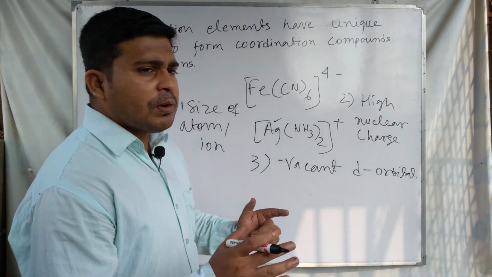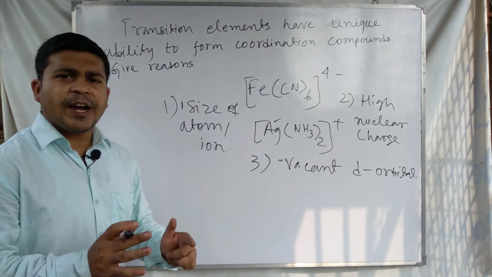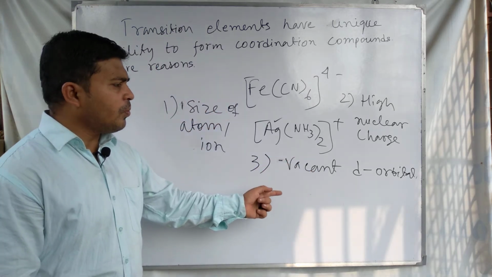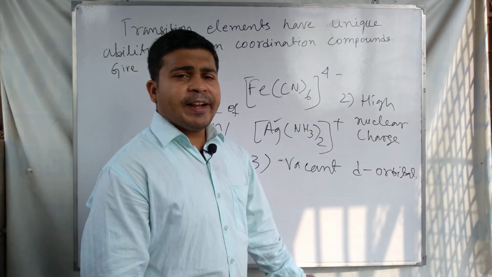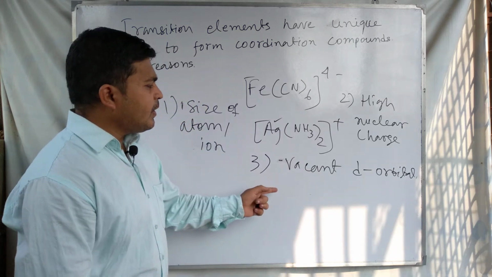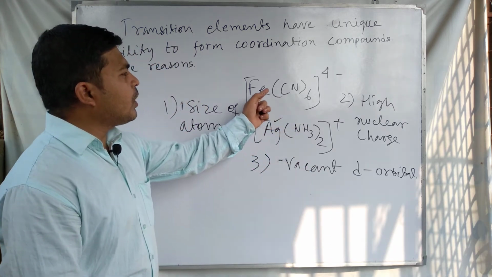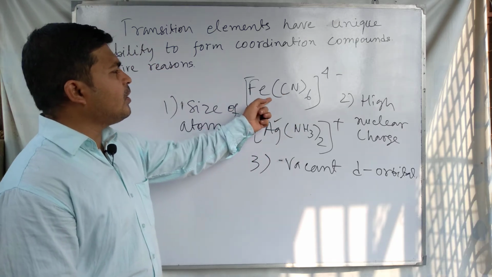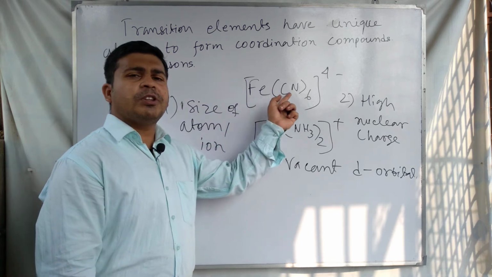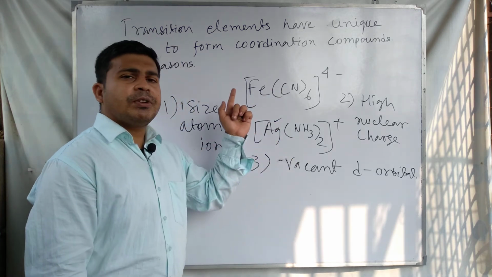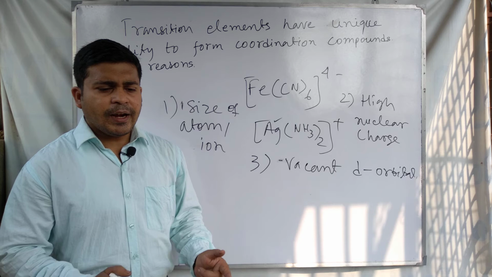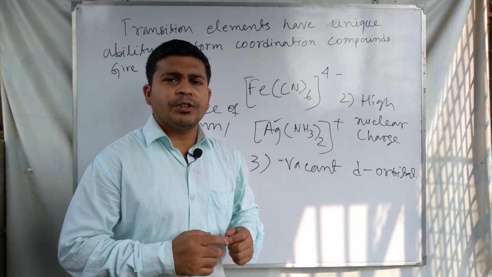The transition elements have energetically suitable vacant d orbitals that can accommodate a pair of electron from the ligand, and as a result they can easily form coordinate bonding with the ligand by receiving electron pair from the ligand. For this reason the transition elements can form coordination complexes easily, and have a high tendency to form coordination complexes.